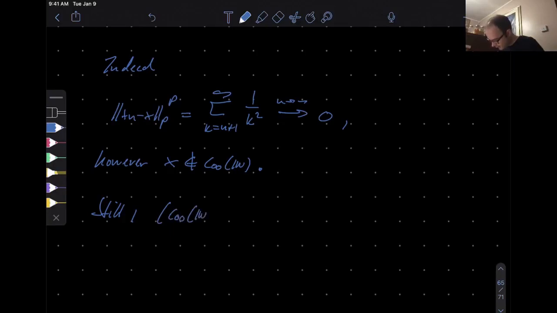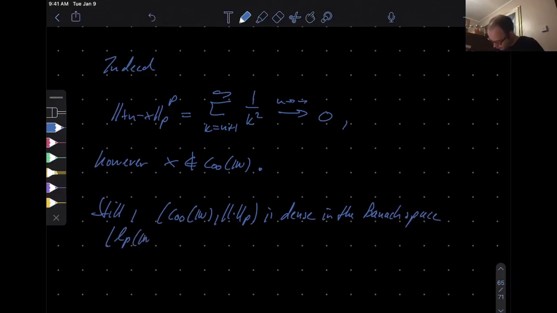Z00n with the p norm is, although not a Banach space, it is dense in a Banach space. Dense in the Banach space LP with the p norm. P for, well, p away from infinity, and what happens for infinity?